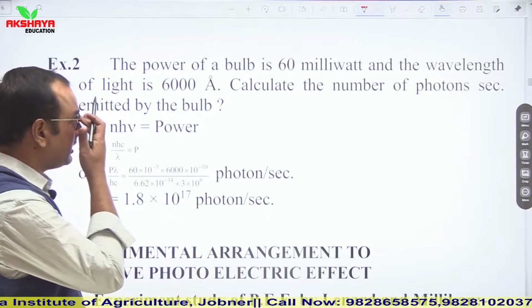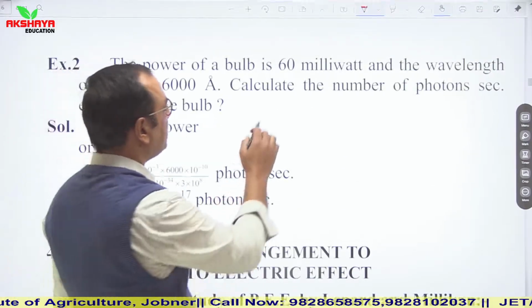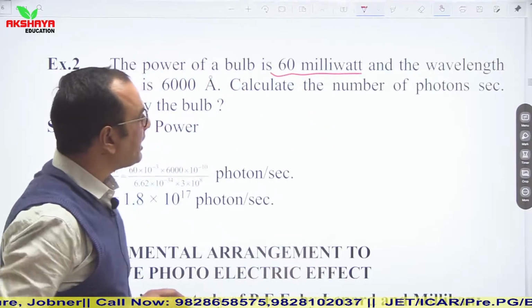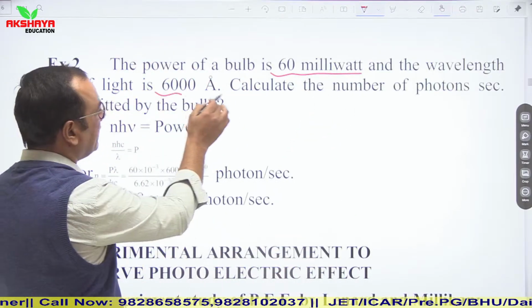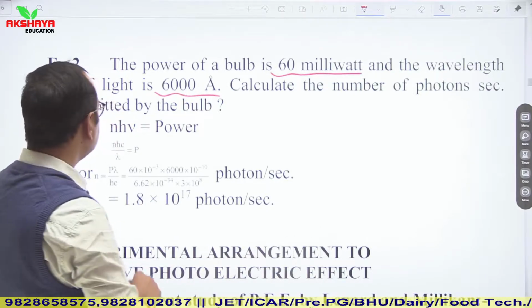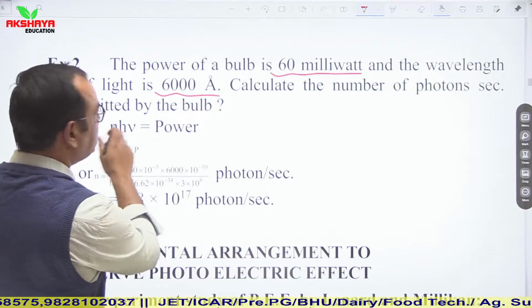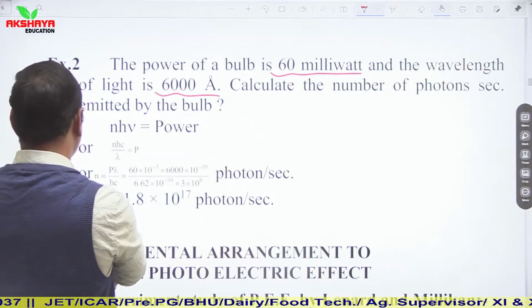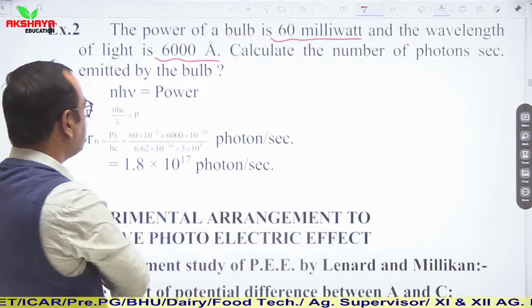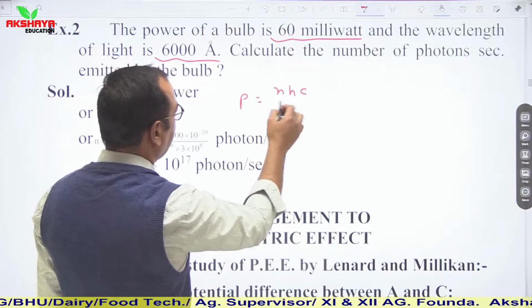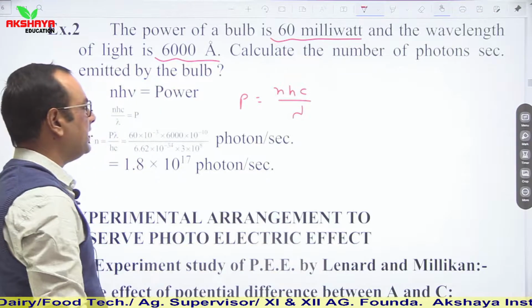Now see next question. The power of a bulb is 60 milliwatt, and wavelength of light is 6000 angstrom. We have to calculate number of photons per second emitted by the bulb. So use the relation: power P is equal to nhc upon lambda.